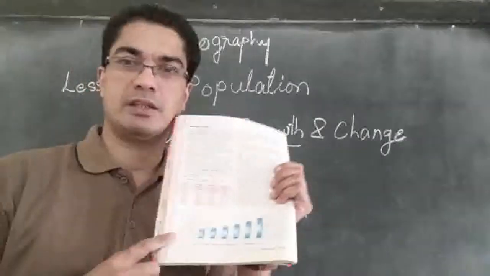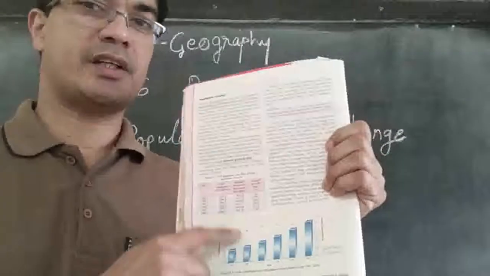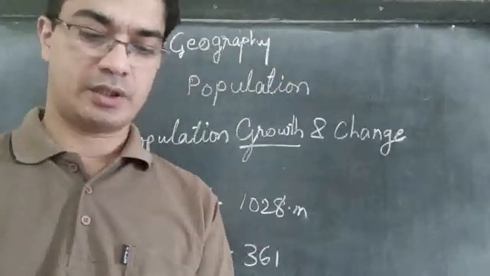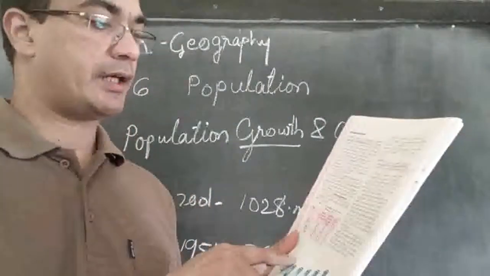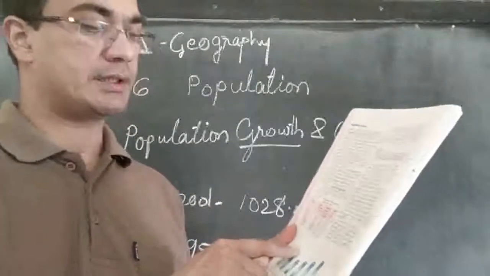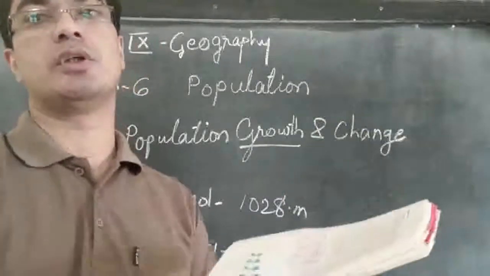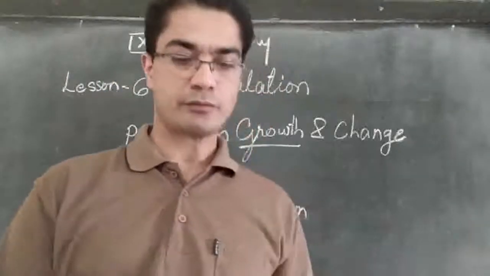We can also see in the chart, after every 10 years the population becomes higher and higher. That way it is showing the increase of population, and the red line shows the percentage. So the percentage is coming down, but the number of people is increasing.